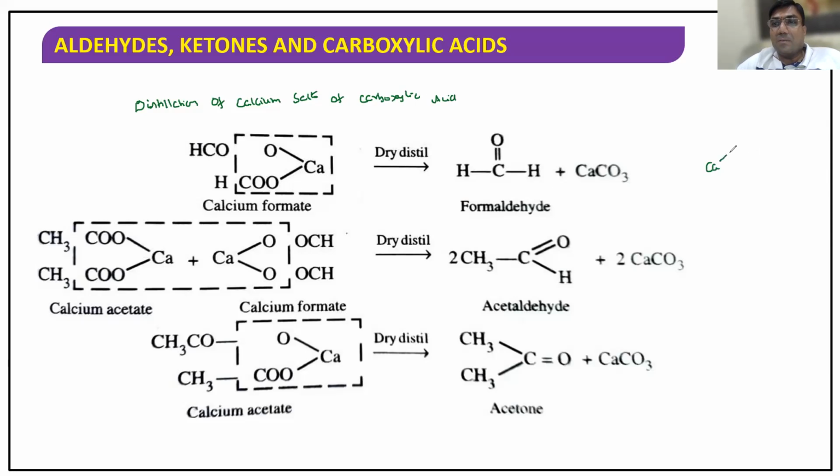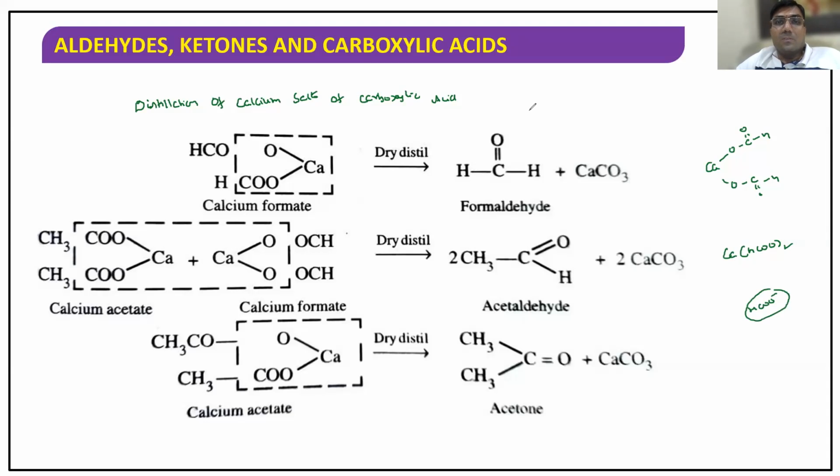Calcium formate can be written like this: Ca(HCOO)2. HCOO minus, derived from formic acid, is the formate anion. I hope you are clear.